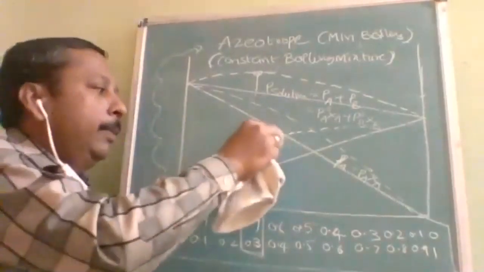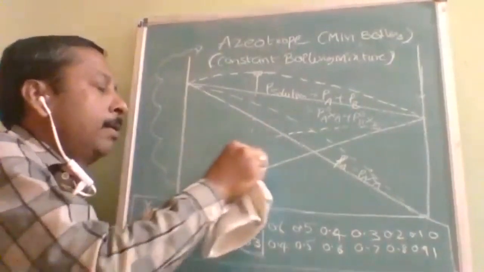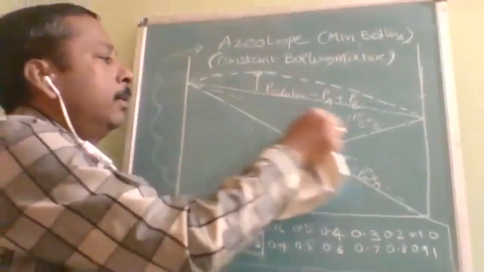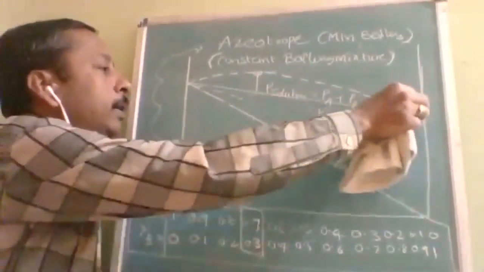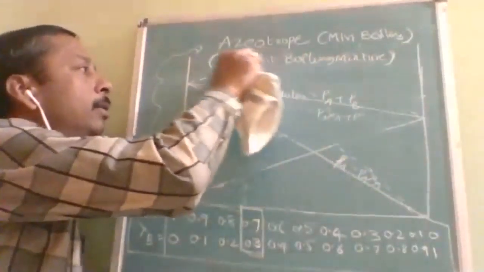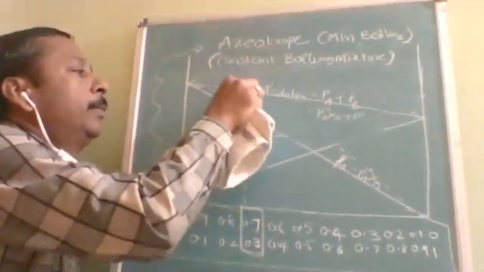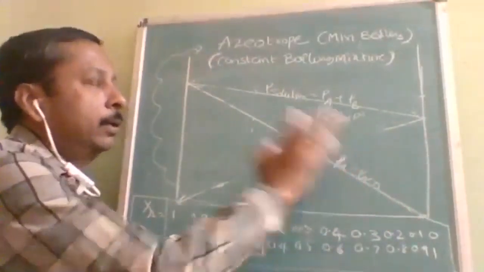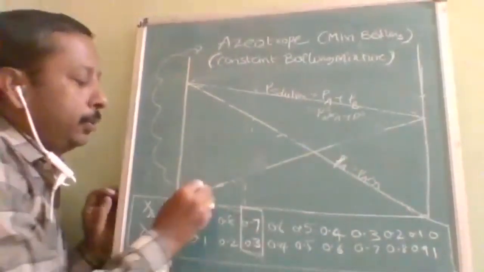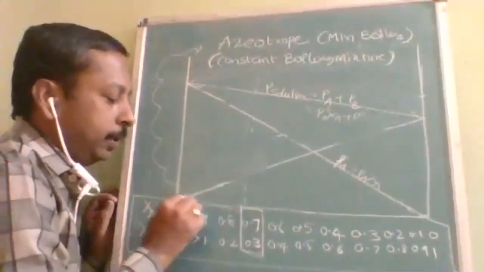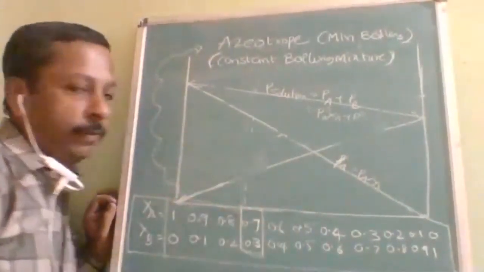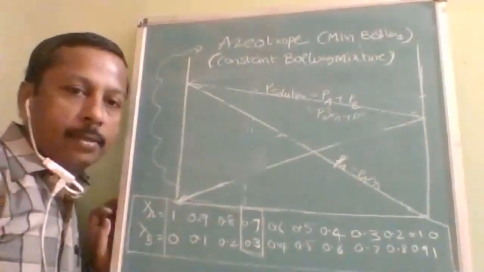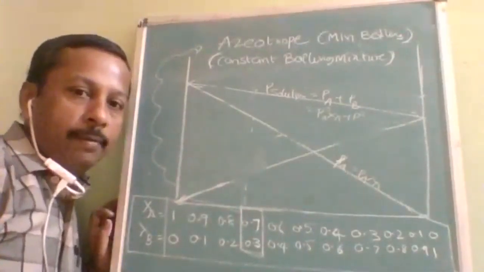In positive deviation, the line goes above the ideal. Now we are going to study the graph for a non-ideal solution with negative deviation.